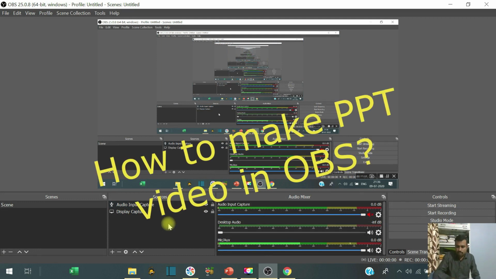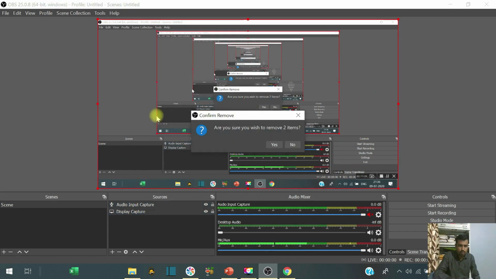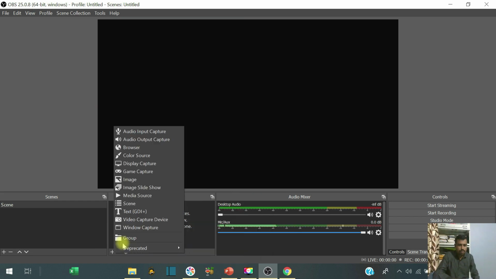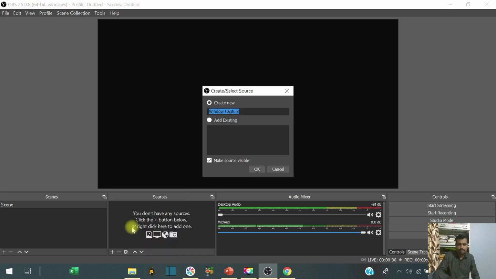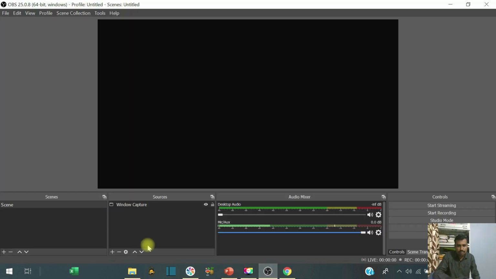Now the third thing we are going to discuss in this tutorial is how to make a PowerPoint presentation in this particular software. So I will remove this one. Now if you want to present a PPT, that is a PowerPoint presentation, just go here in OBS and open window capture. After window capturing, suppose this is the window and I want to capture this one.